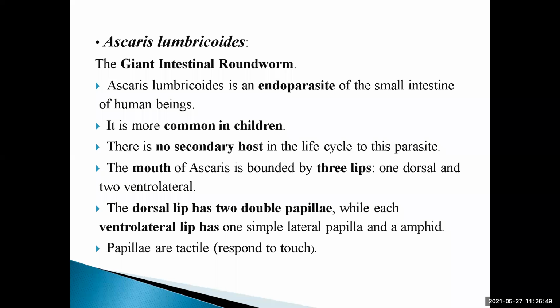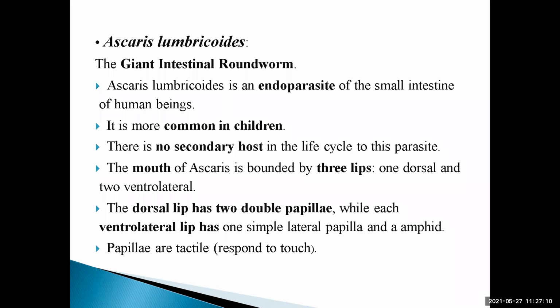There is no secondary host in the life cycle of this parasite. याच्यामध्ये सिंगल फक्त मॅन, ह्युमन बिंग, मोस्टली द चिल्ड्रन्स आर द प्रायमरी होस्ट. So it doesn't require any second or secondary host in the life cycle. होस्ट म्हणजे काय? जे पॅरासाइट ज्याच्यावर जगतो.